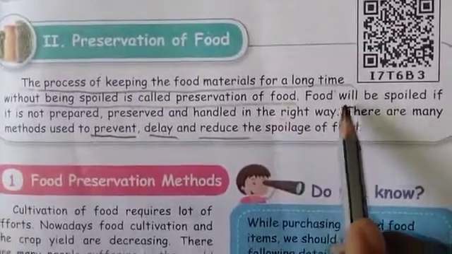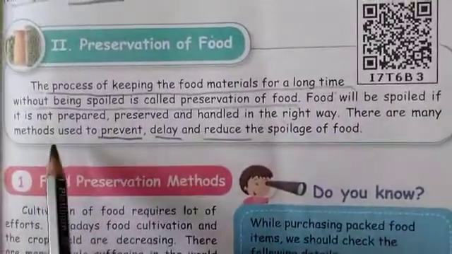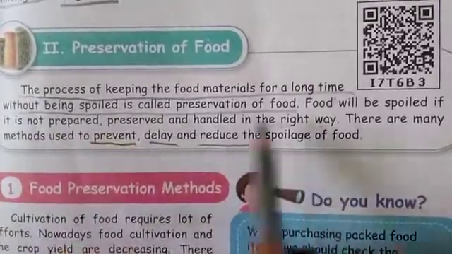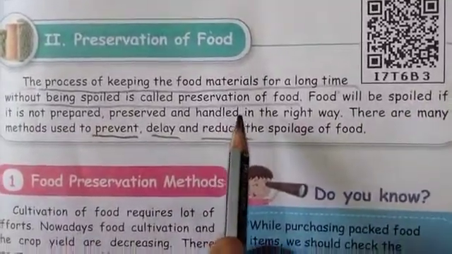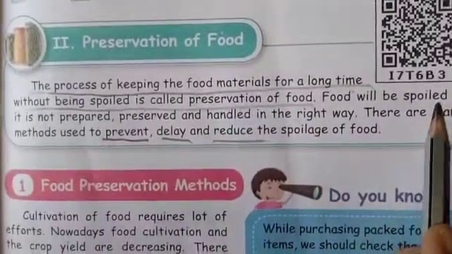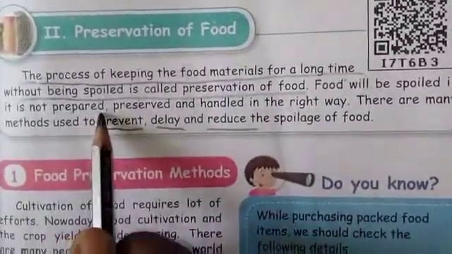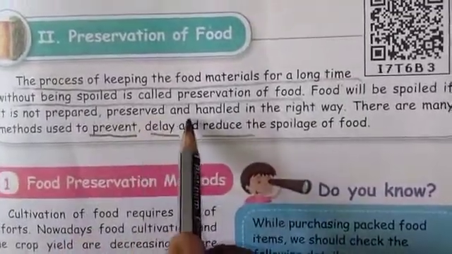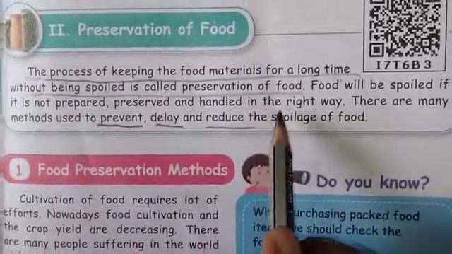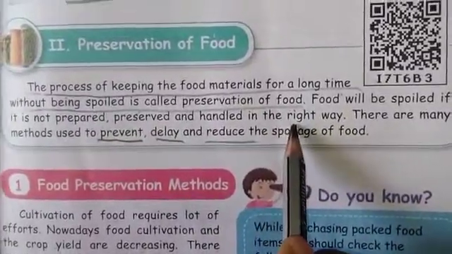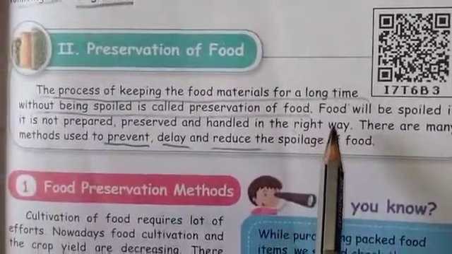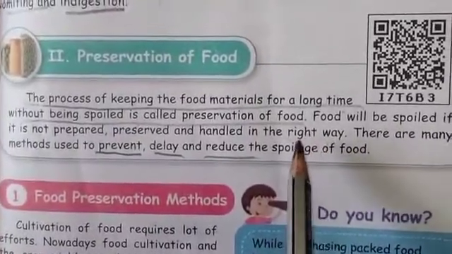And also food will be spoiled if it is not prepared correctly. There are various reasons why spoilage of food occurs. What are they? First, you did not prepare it in the correct way, did not preserve it in the correct way, or did not handle it in the right way. That means when you are using it, you did not handle it in the right way.